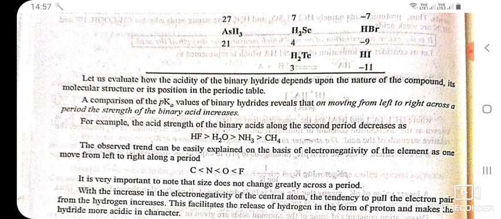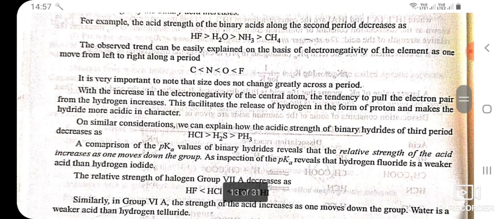It is very important to note that size does not change greatly across a period. With the increase in the electronegativity of the central atom, the tendency to pull the electron pair from the hydrogen increases. This facilitates the release of hydrogen in the form of proton and makes the hydride more acidic in character. On similar considerations, we can explain how the acidic strength of binary hydrides of the third period decreases as HCl, H2S, and PH3.